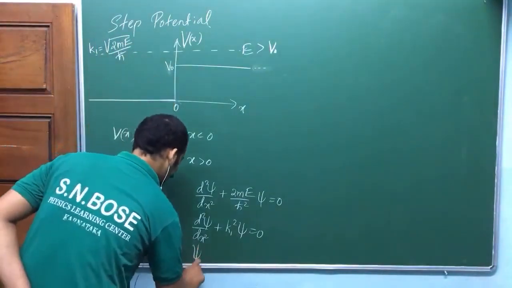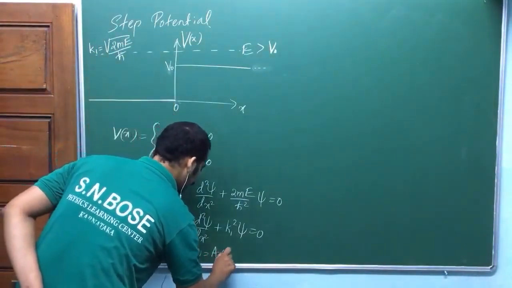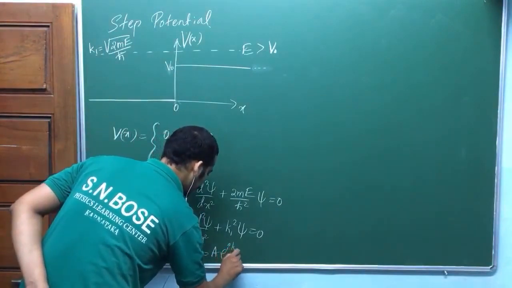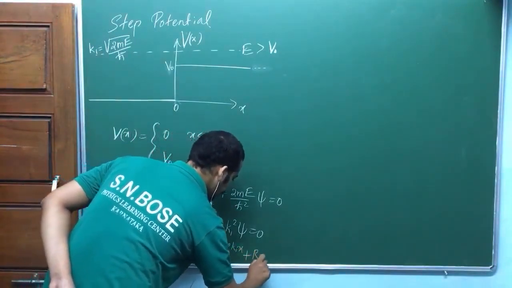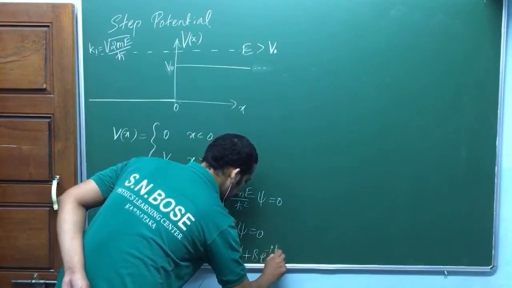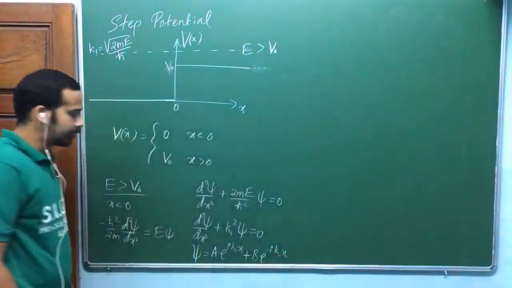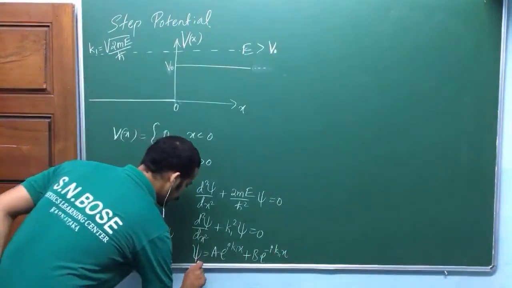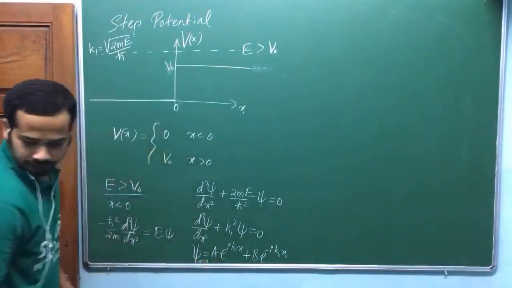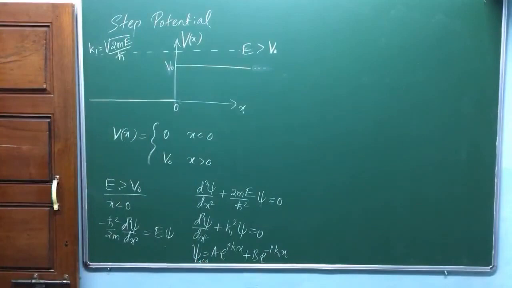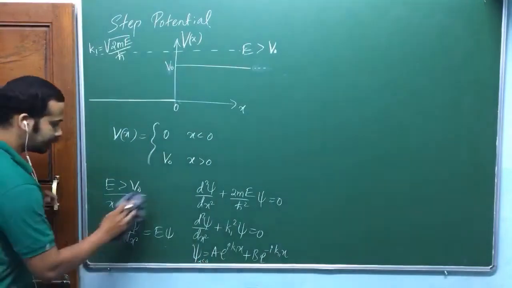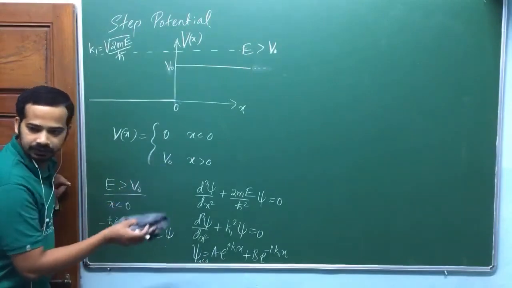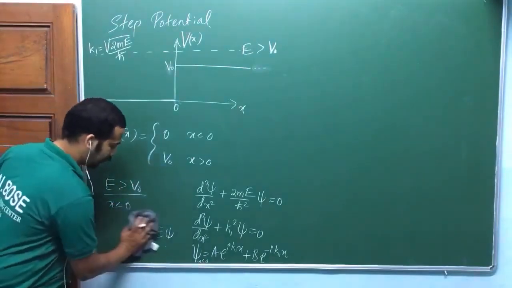So that your solution psi is equal to A e power i k1x plus B e power minus i k1x. Am I right? So can I directly write this solution? Solution when x is less than 0. Okay. Solution when x is less than 0. So can I write this thing directly, because we have already done these things. Okay. I'm going to write this one directly.